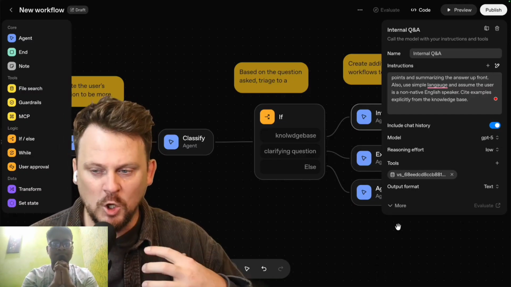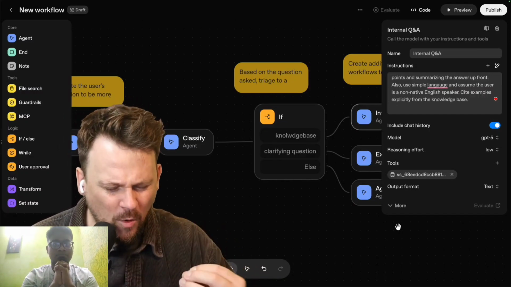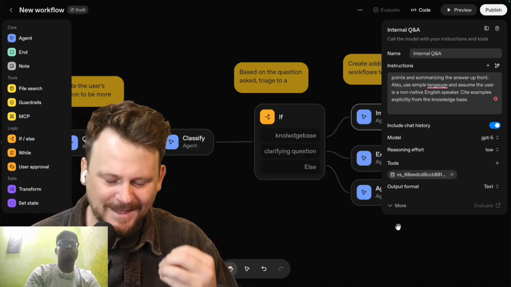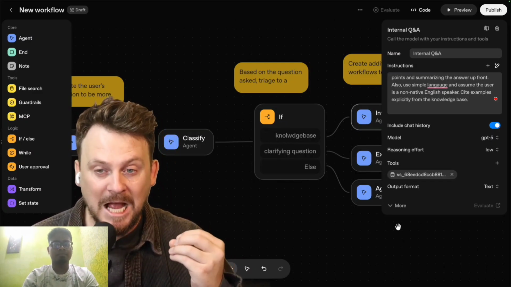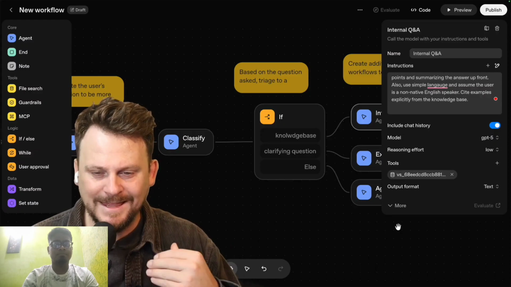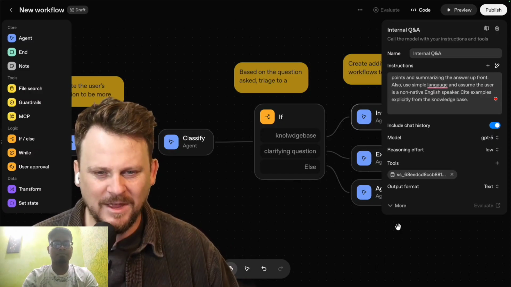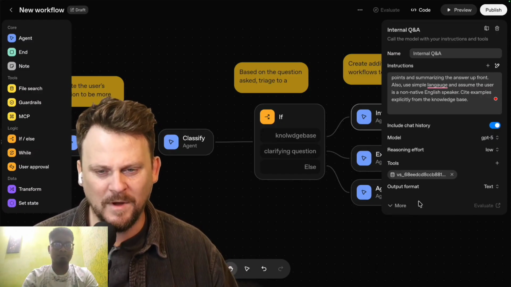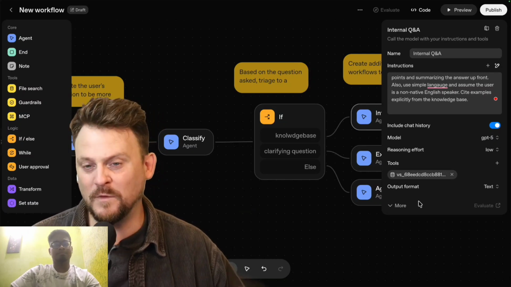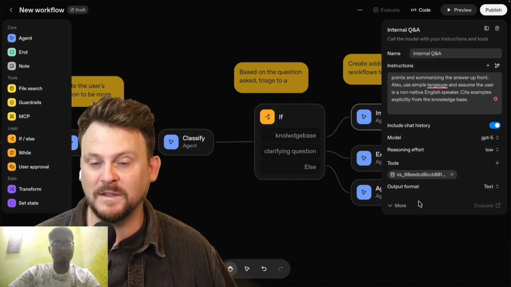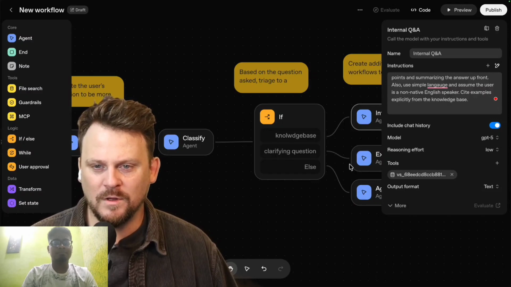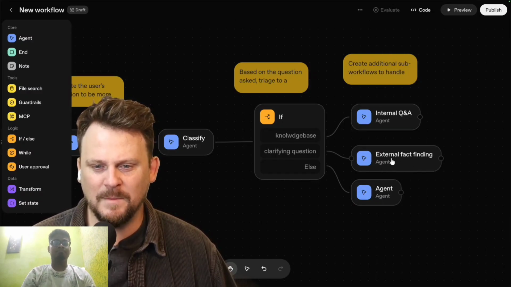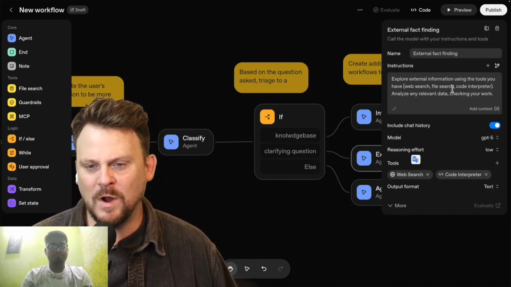This is, okay, I know it's coming from this source. I spent a year on this thing, so it's highly accurate, right? That's the key thing here. So if it does a good job of navigating through this and providing good answers, I think that this is huge. Output format is text, so there we go with that. And then this one, clarifying questions.